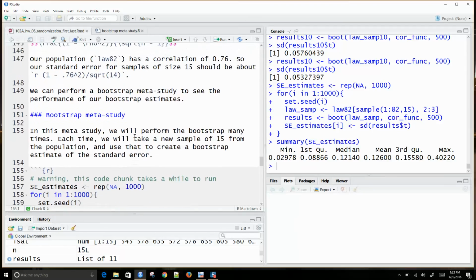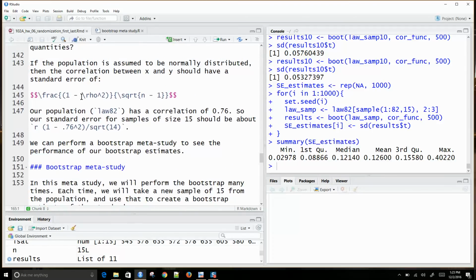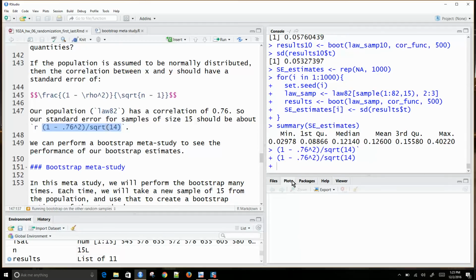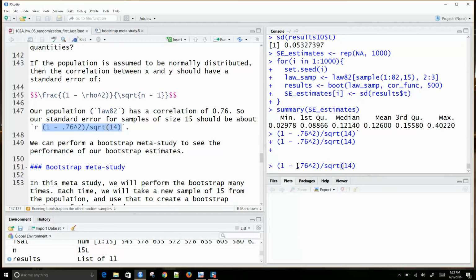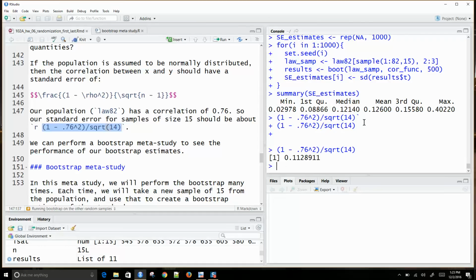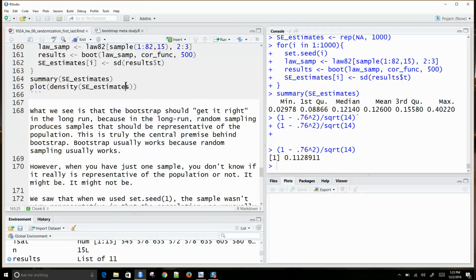According to some of the conclusions based on central limit theorem, if the population is assumed to be normally distributed, and our population correlation is 0.76, then if I calculate this, my standard error should be around 0.112. And we're getting something kind of close to that, 0.126. And then we can just plot a density estimate.